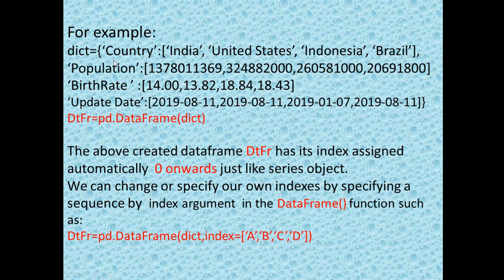Here we are going to create a data frame from a 2D dictionary, and the dictionary's values are lists. How many keys are there? Altogether there are 4 keys, so there are 4 different values, and these 4 values are under square brackets, so they are considered lists.